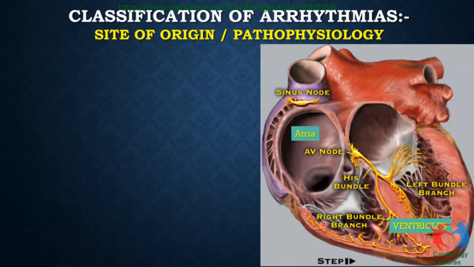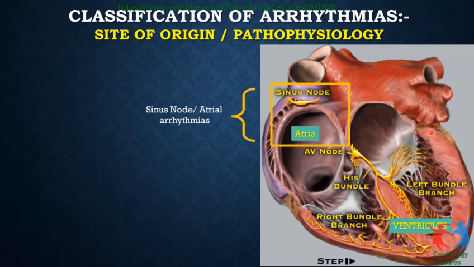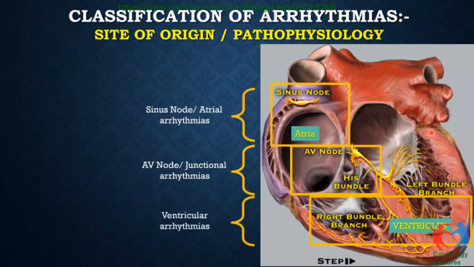He also told you that the last part of the ventricle to be depolarized is the upper portion of the left ventricle in a normal conduction system. And so you could have either atrial or junctional or ventricular arrhythmia. So this is how you should divide.